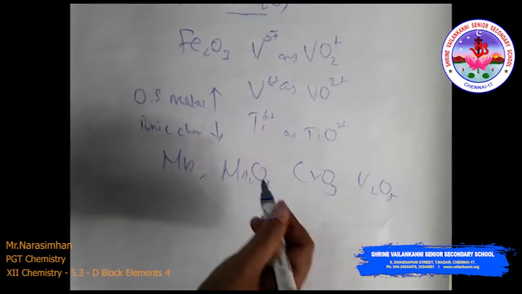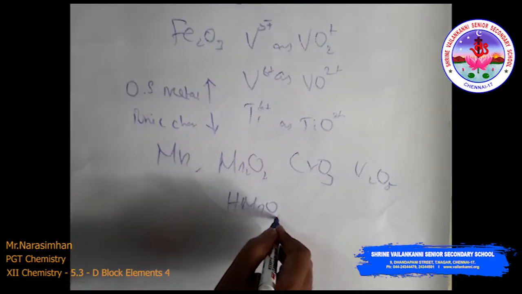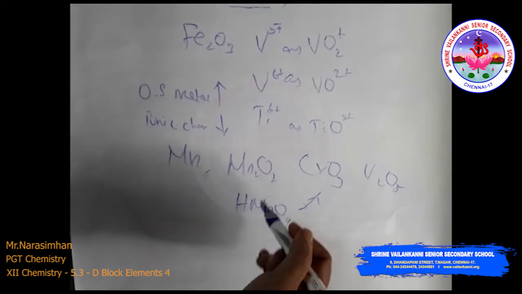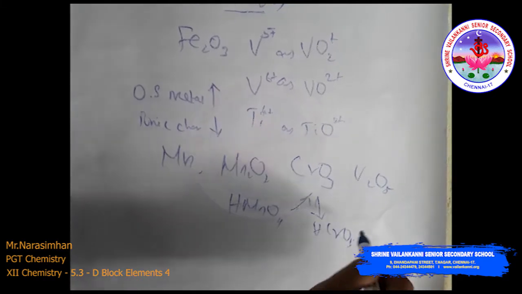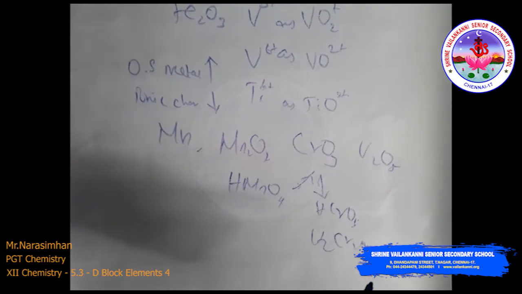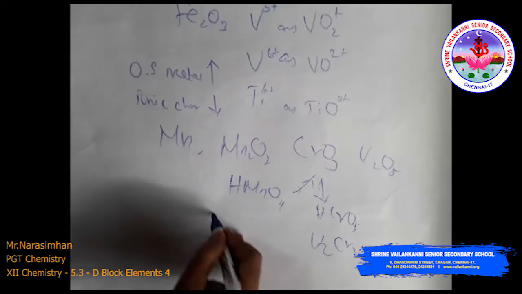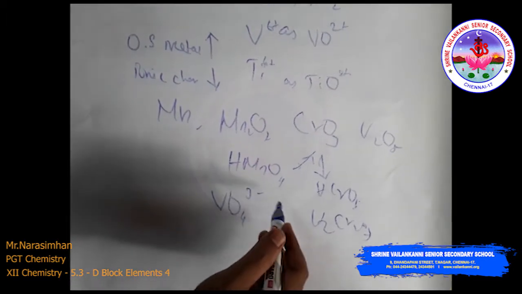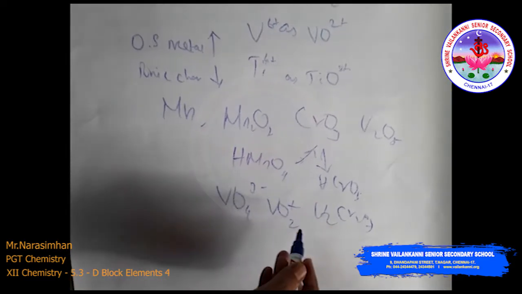So Mn2O7 gives HMnO4, and CrO3 gives H2CrO4 and H2Cr2O7, like this. These are mainly acidic. Vanadium oxide gives VO4 3-, that is vanadate, as well as VO2+, that is soluble.